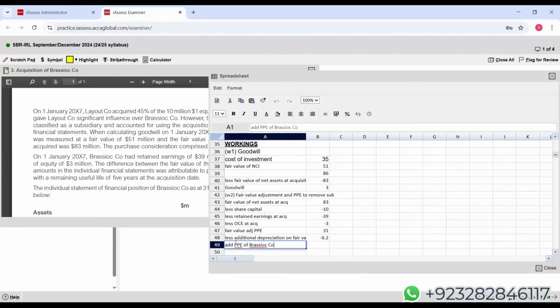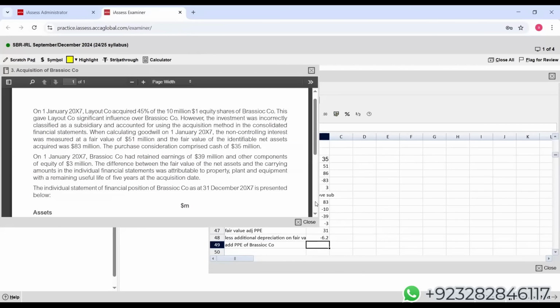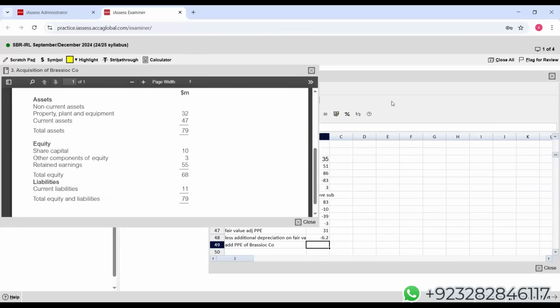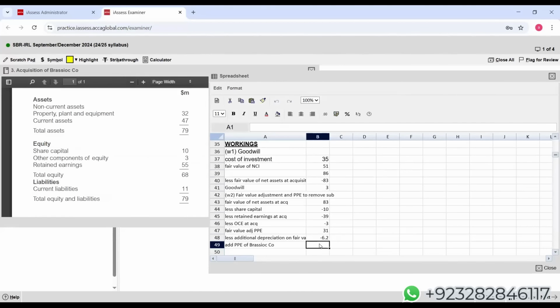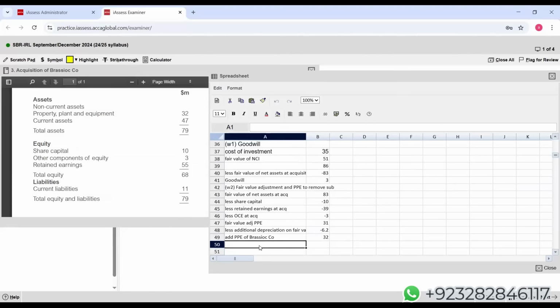BRASSIOC Co. We have to see the value, 32. So here comes the amount of property, plant and equipment which we need to actually eliminate from the group SOFP. 31, this plus this. Students, 56.8. We have to eliminate 56.8 from property, plant and equipment.